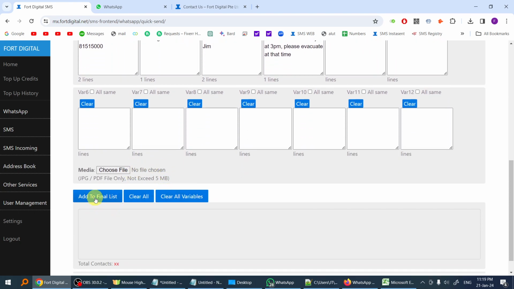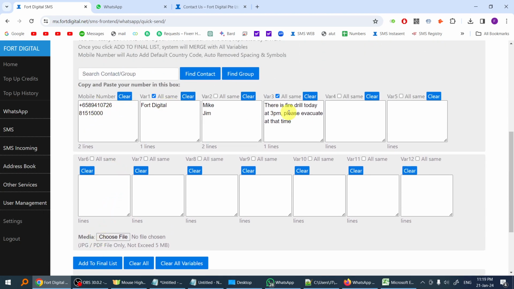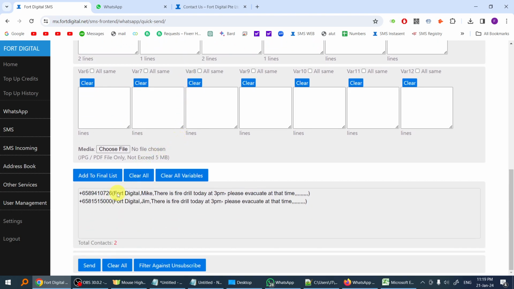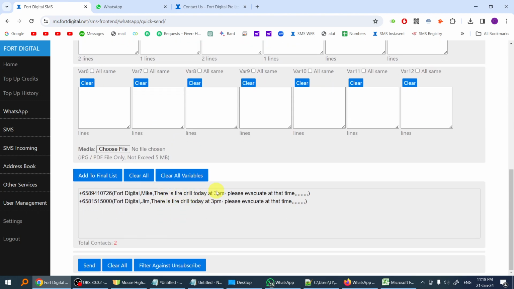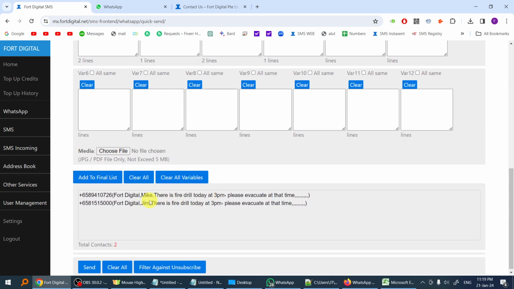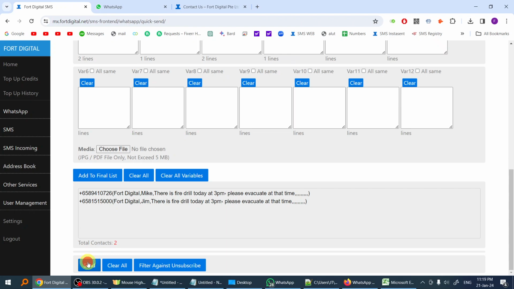What you need to do is just click add to finalists here. That's it. Once you add to finalists, the system will mail merge all the variables for you, and you can check first if everything is good. 4 digits, Mike. You can see here it is the same for the first variable, the second variable is different, and the third variable is the same. So that's it, and it's ready. When everything is good, you just click send.